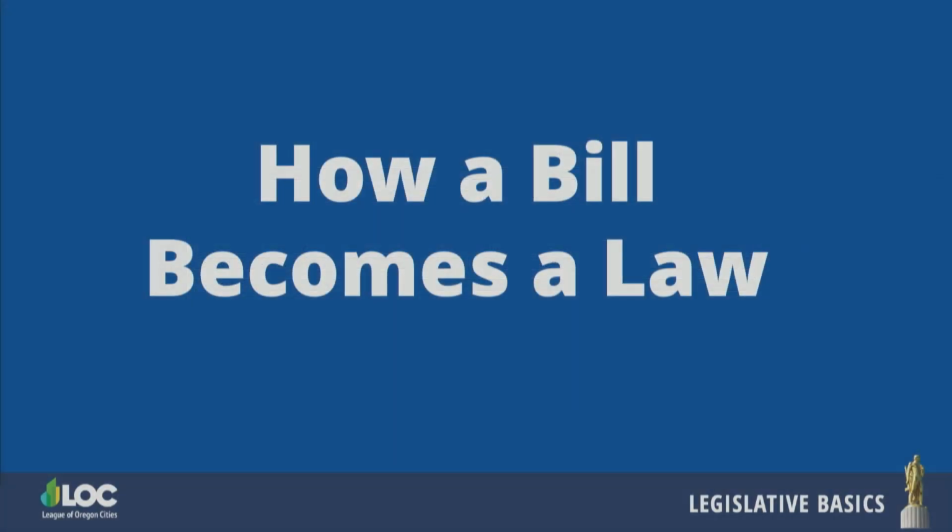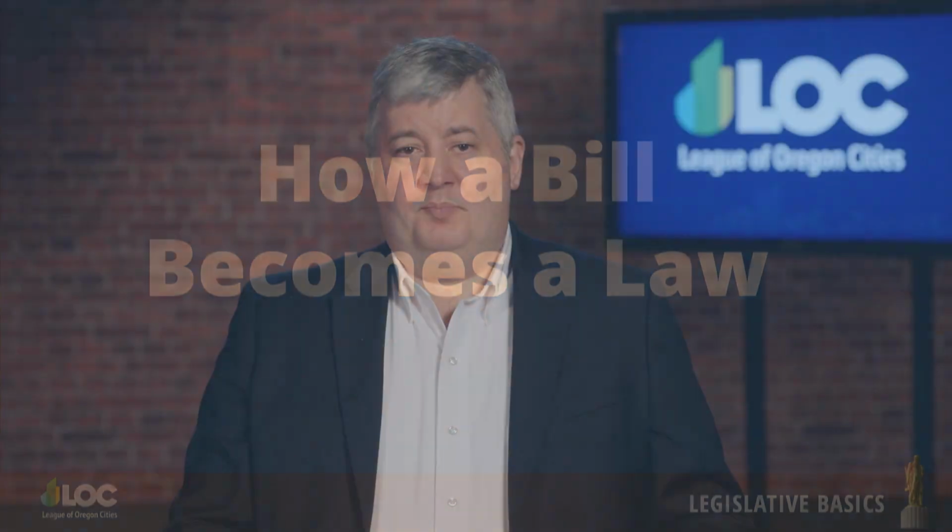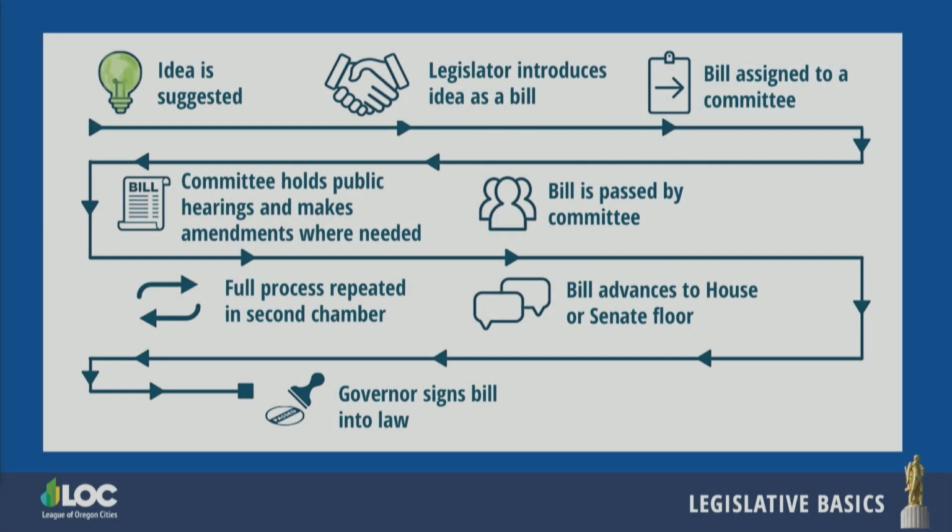Now we're going to look at how a bill becomes a law. Bills start as ideas, which come from citizens, businesses, or lobby organizations such as the League of Oregon Cities. That idea must be conveyed to a legislator who agrees with that idea or is at least willing to introduce it. That idea then gets drafted into a bill. From there, it is assigned to a committee where public hearings are held and amendments are made. The bill is passed by the committee, then advances to the House or Senate floor.